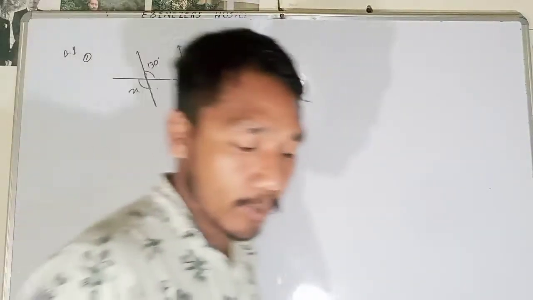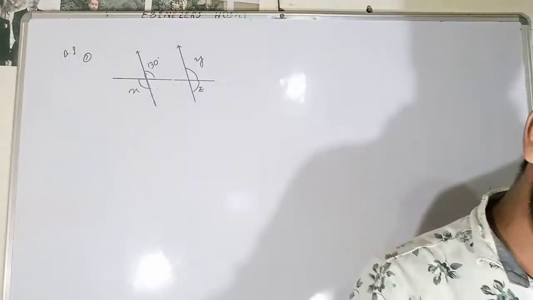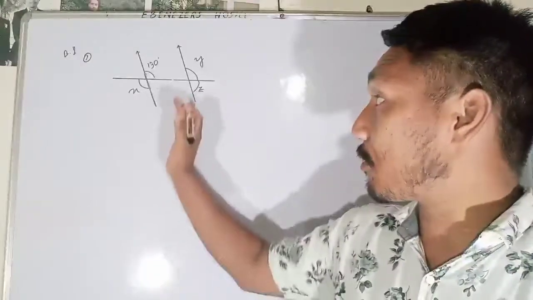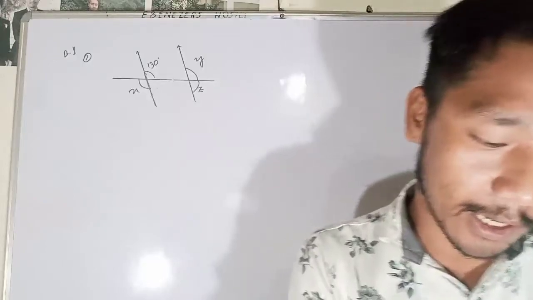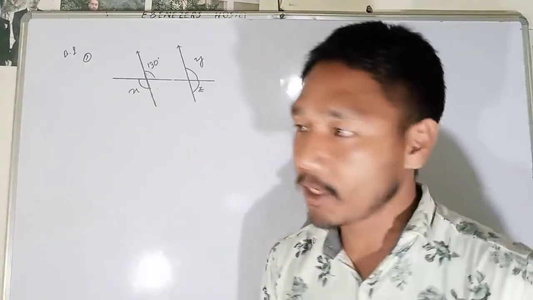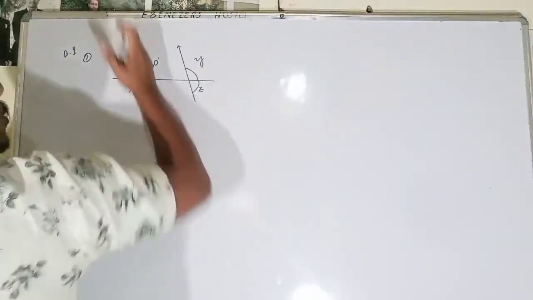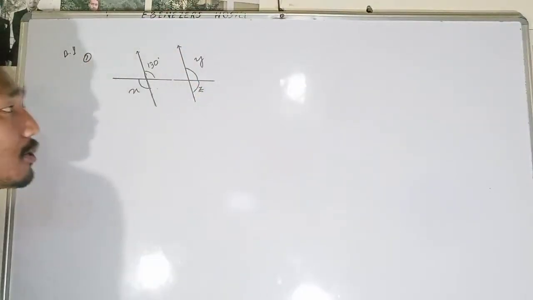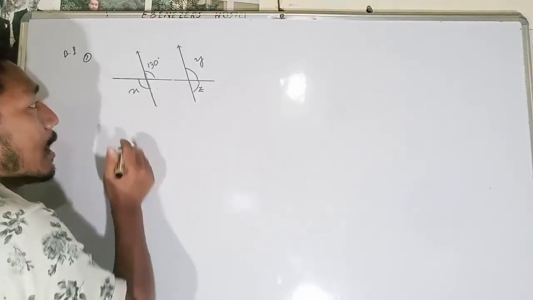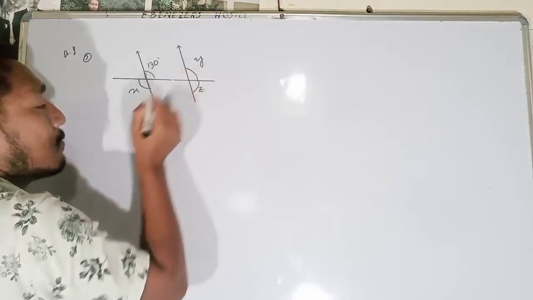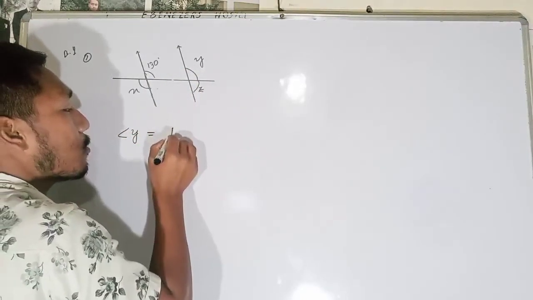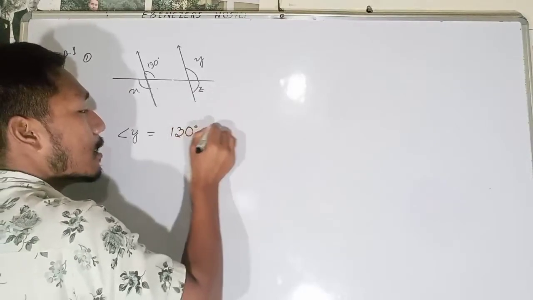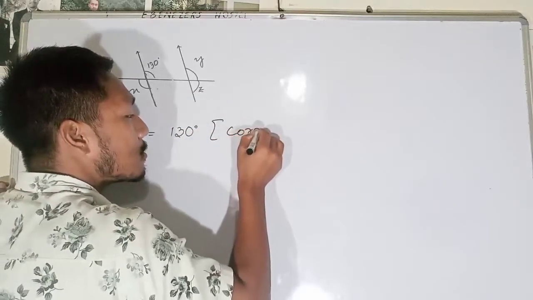So let's go with question number 1, problem number 1, 17.3. In each of the following figures, arrows are marked to show the parallel lines. Then find the values of x, y, z in each case. So these arrows show that these two lines are parallel to each other. So from here you see angles, this angle and angle y will be equal. Angle y will be equal to how much? 130 degrees. Why? Corresponding angles.